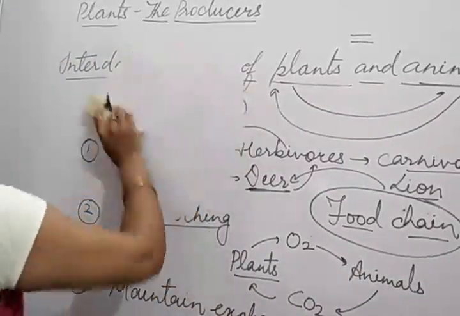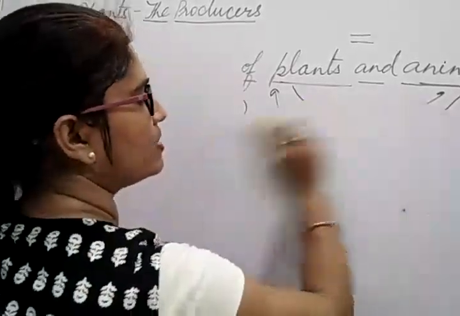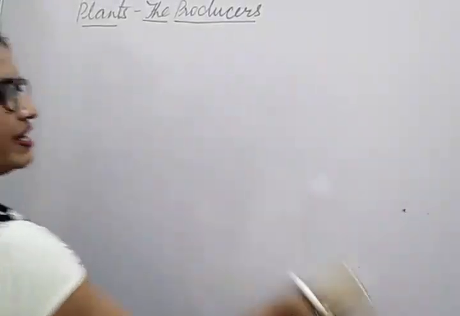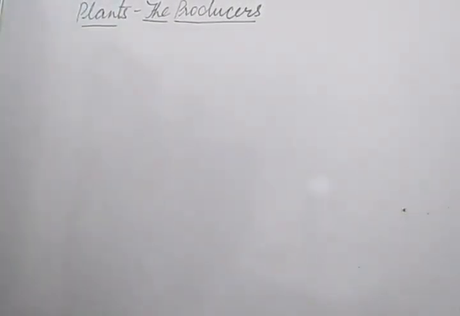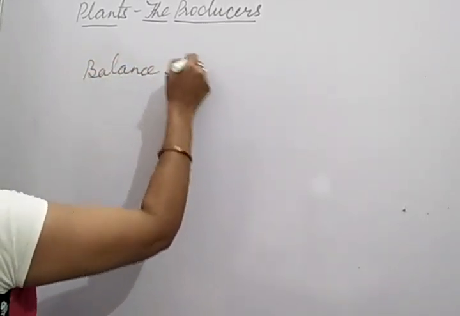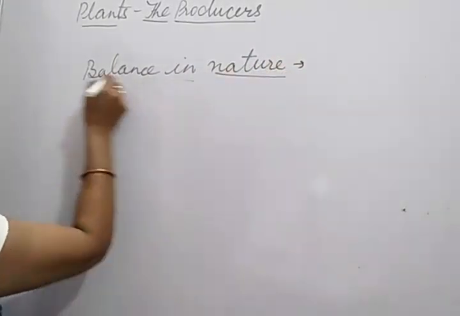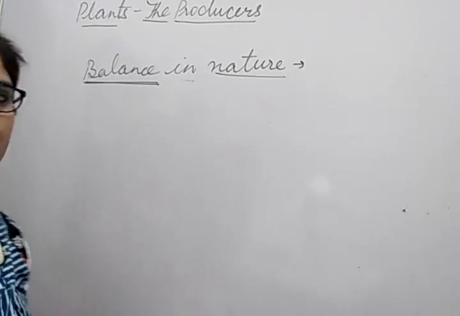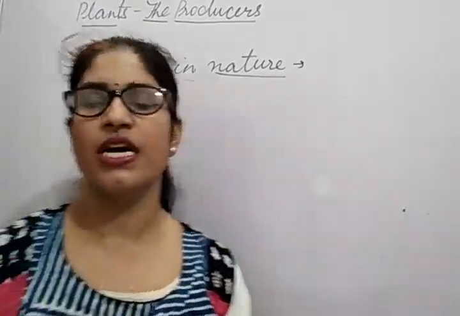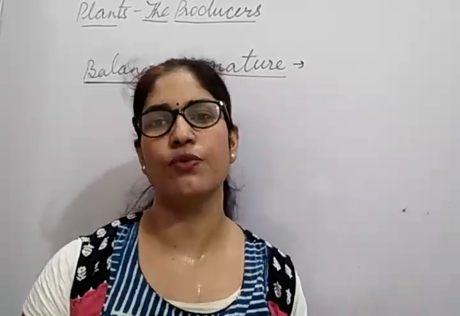Then after we would discuss about the balance in nature. Balance in nature means कि नेचर का बैलेंस होना. अब नेचर कैसे बैलेंस होगी? Balance in nature. Nature should be balanced. How the nature should be balanced? Nature balance ऐसे ही होगी जो आपके number of plants है और जो number of animals हैं, they should be in equal ratio. वो equal ratios में होने चाहिए so that the nature would be balanced.